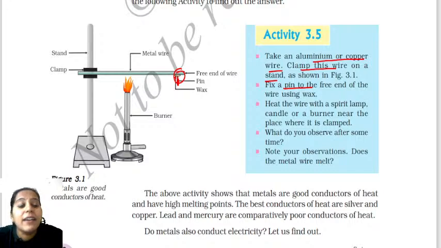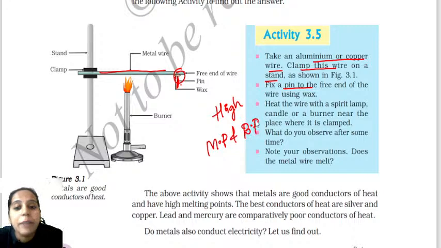What happened when you provide the heat? The metal wire does not melt. So what can you conclude from this? There is a metal wire right here, and this metal wire does not melt. So when it does not melt, what can you say? They have a high melting point and high boiling point. This point I forgot to include, I think. Most of the metals have a high melting point and high boiling point. That is what you understand.